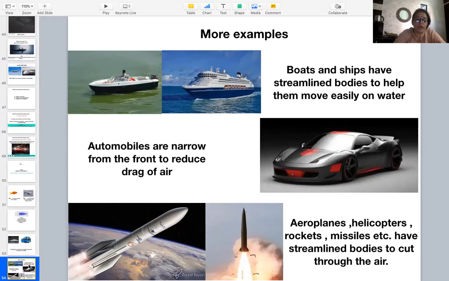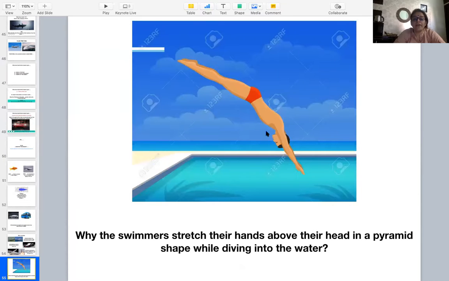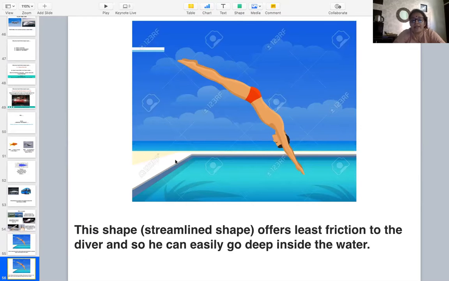Another example is a very good question: why do swimmers stretch their hands above their head in a pyramid shape while diving into the water? The answer is that this is also a streamlined shape. This offers the least friction to the divers, and so they can easily go deep into the water. Everyone who does swimming must have experienced this.